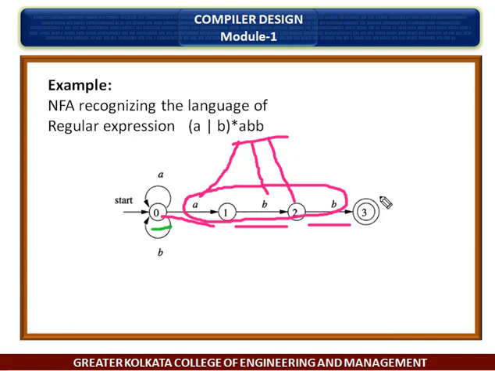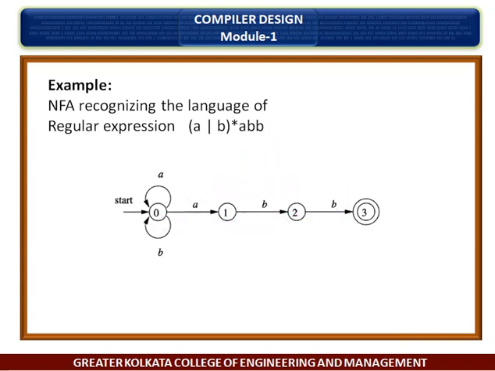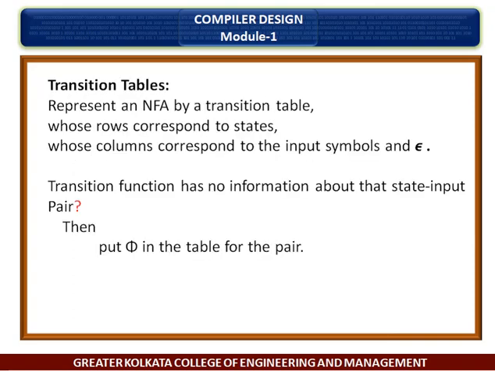Thus, the only strings getting to the accepting state are those that end in A, B. Clear? So this is an example. With that example, I have explained what will happen.